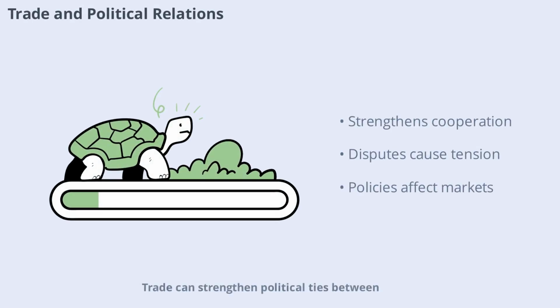Trade can strengthen political ties between countries by fostering cooperation and mutual interests. However, it can also lead to tensions when disputes arise over tariffs, regulations, or market access. Political relations often influence trade policies, which in turn affect global markets. Understanding these dynamics is important for anticipating changes in the international landscape.